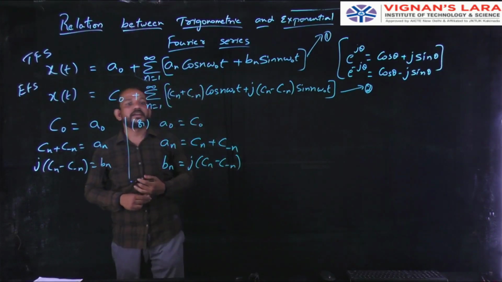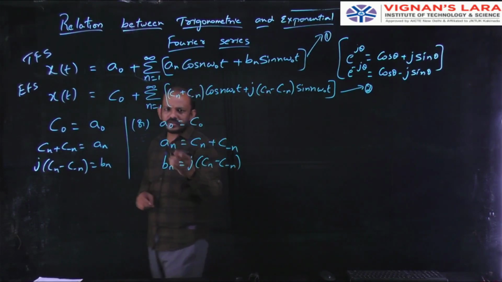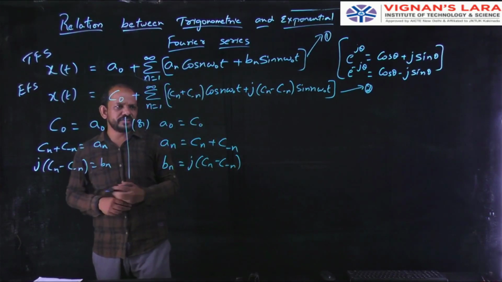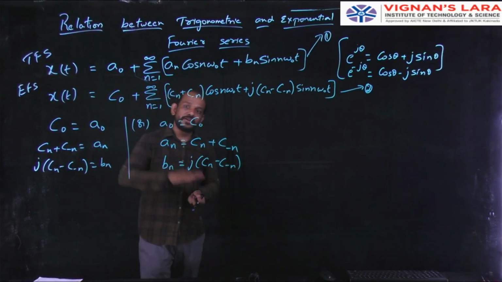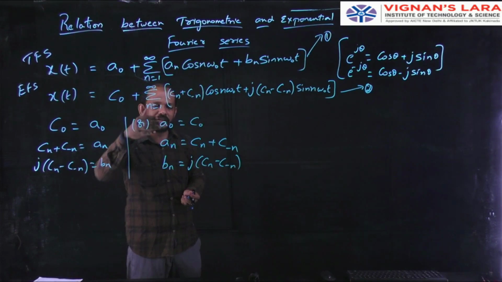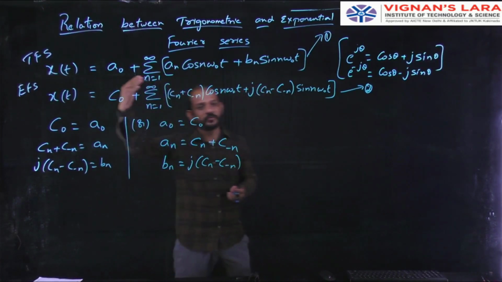If they are given the exponential Fourier series coefficients as c naught, cn values, from that I can find the values of trigonometric Fourier series coefficients a naught, an, bn, and I can do the problem by using the trigonometric Fourier series formula.